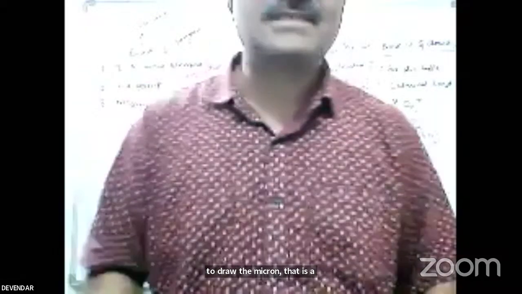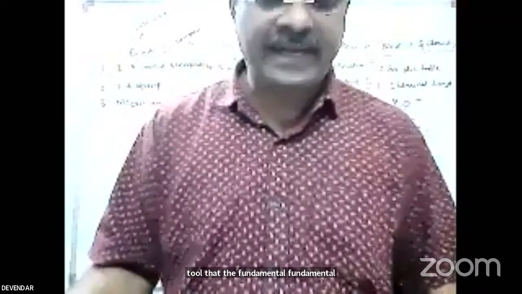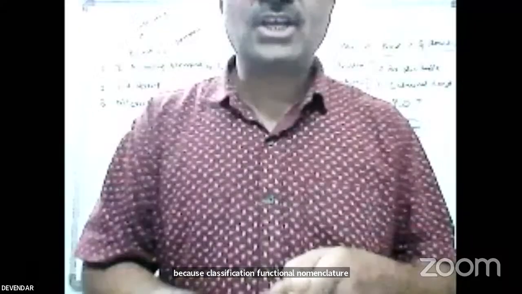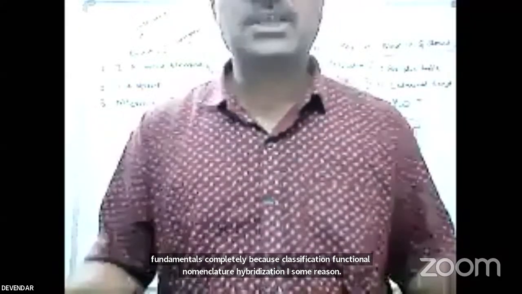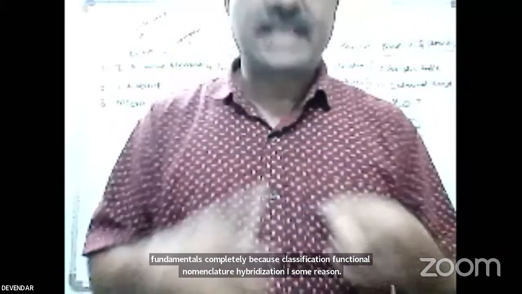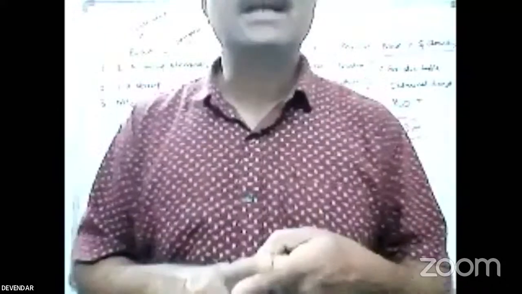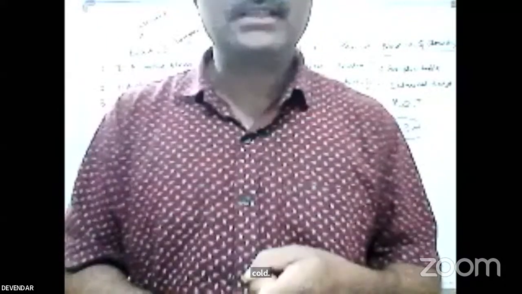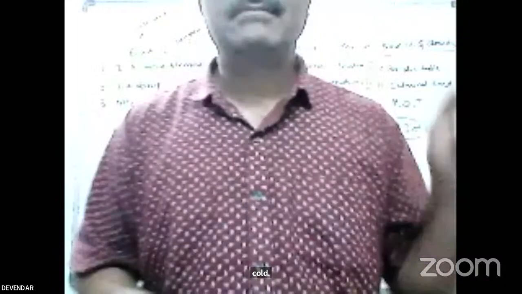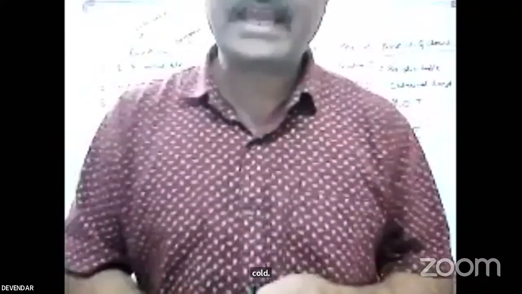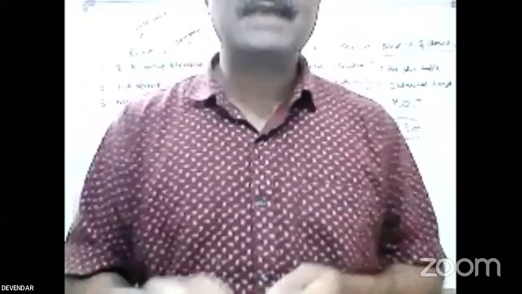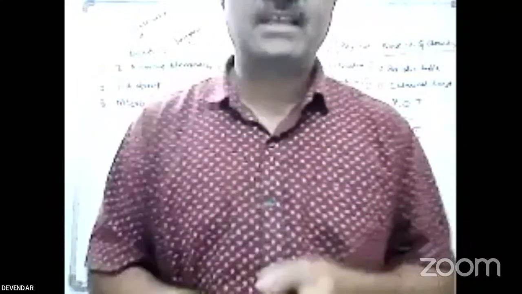Finish. Coming to the book 2. I already told that the first chapter is the fundamentals completely: classification, functional groups, nomenclature, hybridization, isomerism. Finish the first chapter. Second chapter, preparation of alkanes, general preparation. In that, the main important are the Wurtz reaction, Grignard reaction, Kolbe reaction. Important. Next is the preparation of cycloalkanes. There are some theories, Baeyer strain theory and Sachse-Mohr theory. Finish.